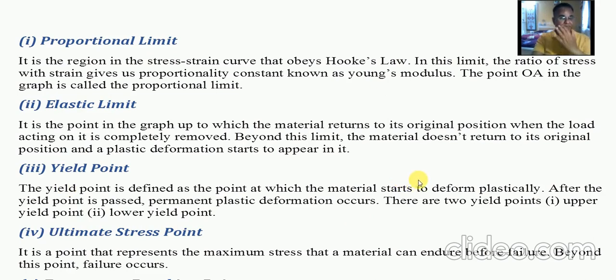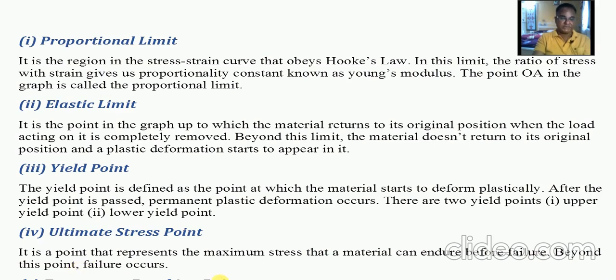Here there are two yield points, the upper yield point and the lower yield point. Then the ultimate stress point represents the maximum stress that the material can endure before failure. That means it indicates the capacity of that material. Beyond this point, failure occurs.